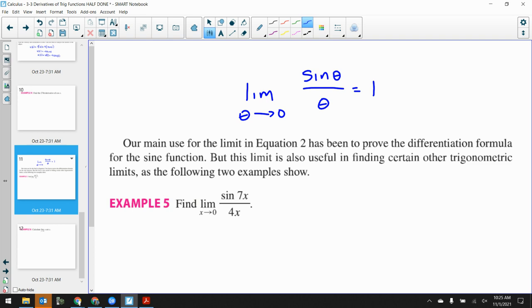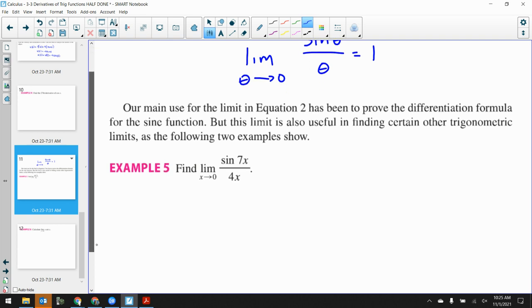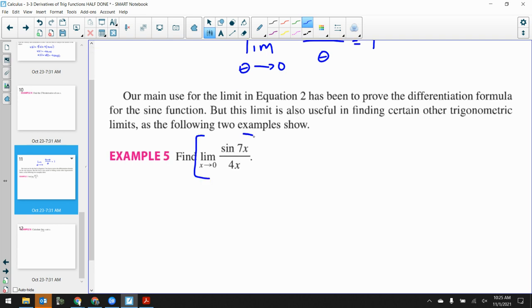So, if you know that rule, and then you look at this problem here, it's like, oh man, I see sine x over x in there, but there's different coefficients working on it, right? I want to take the limit as x goes to 0 of sine 7x over 4x.